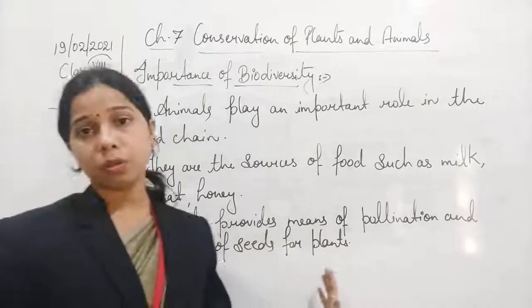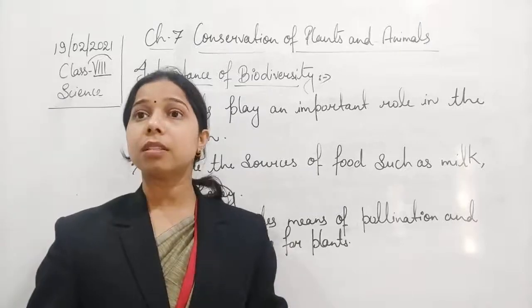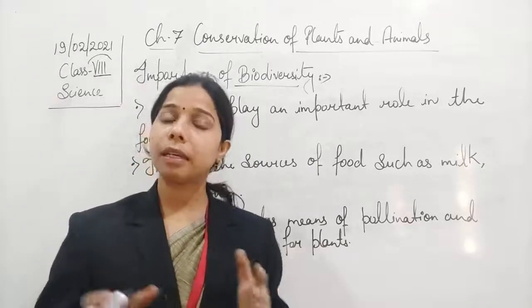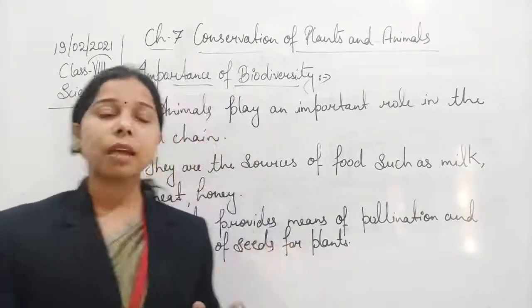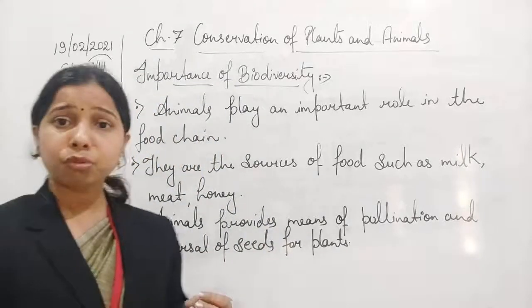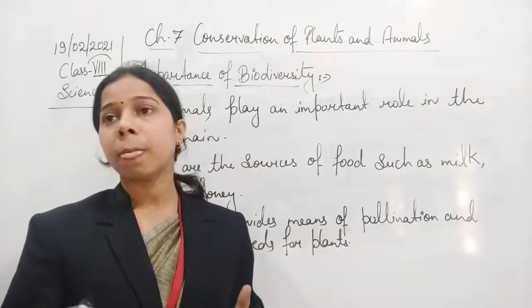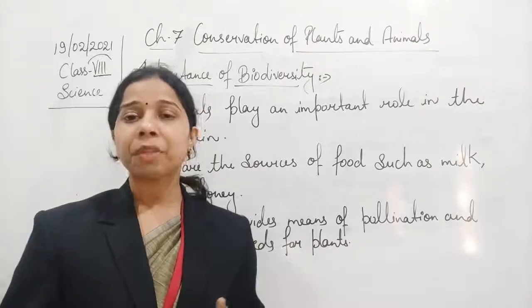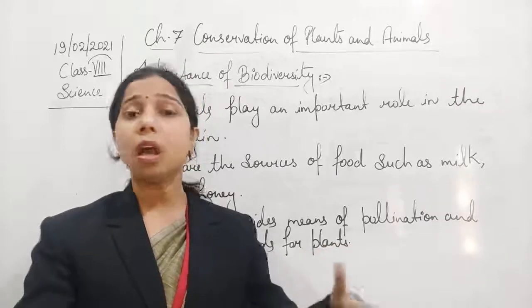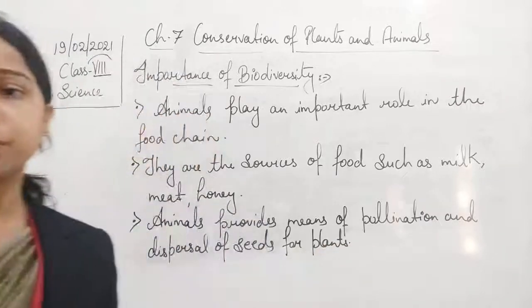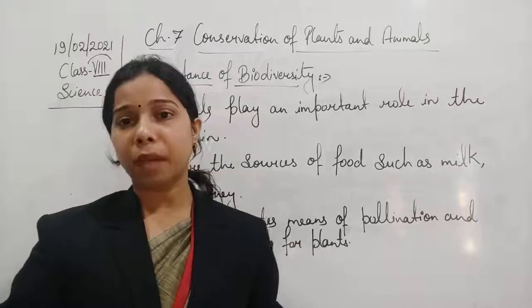Dispersion of seeds also occurs for plants. It means the seed will get dispersed from one place to another with the help of animals. Seeds stick to the surface, the feet or the body, and ultimately get transferred or dispersed into other places. So this is the importance of biodiversity.